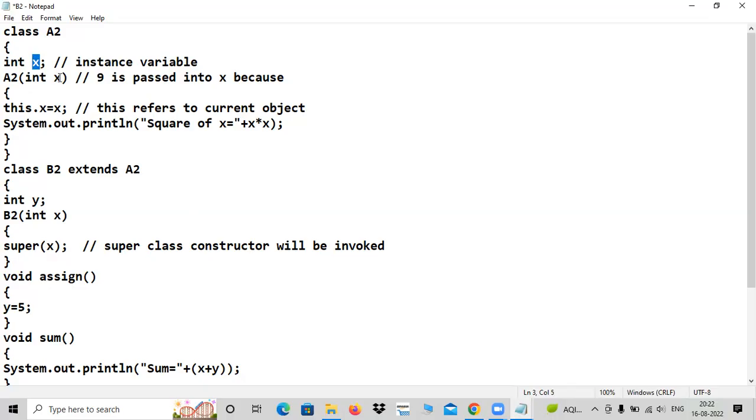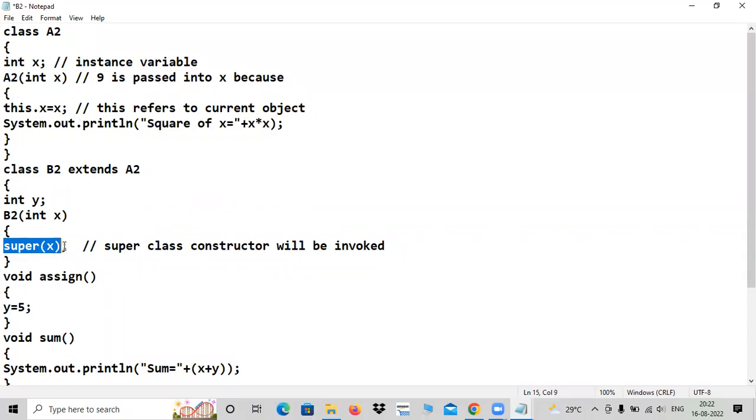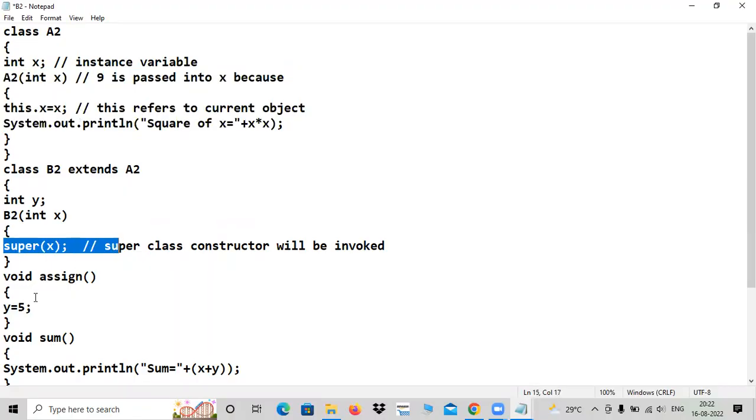It can go anywhere. So this X means 9, whichever is present in this X, is passed to the other X. The other X is this X. It is passed. Got it? And then it is available because you are calling that. After assigning that, you are, of course, going to display the square as well. And afterwards, the same X is called here. Superclass constructor is called, which means this code will be executed here itself. Done. And then that X is available in the child class.